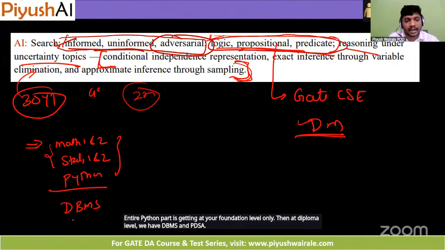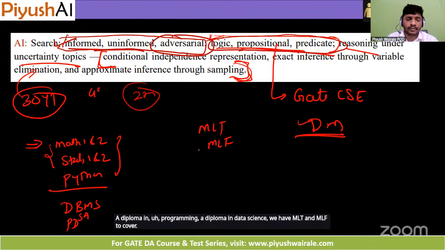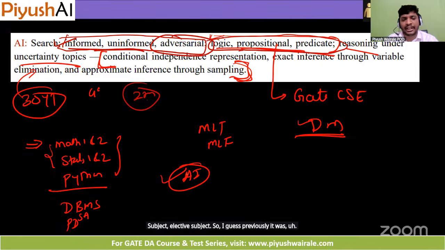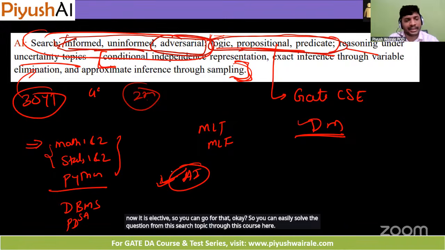In the diploma in programming, and in the diploma in data science, we have MLT and MLF to cover machine learning topics. And at degree level, we have the AI search subject, an elective subject. I guess previously it was a core subject, but now it is elective, so you can go for that. You can easily solve the questions from this search topic through this course. It's covered in detail almost.